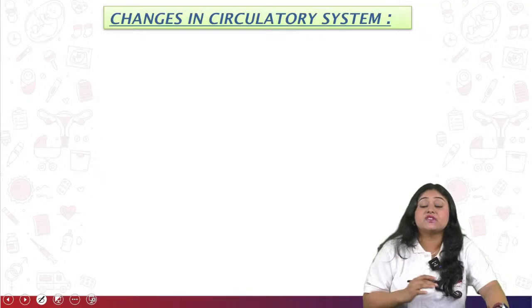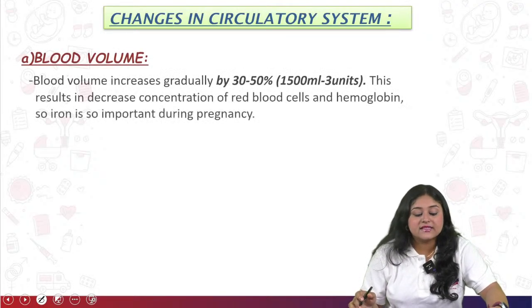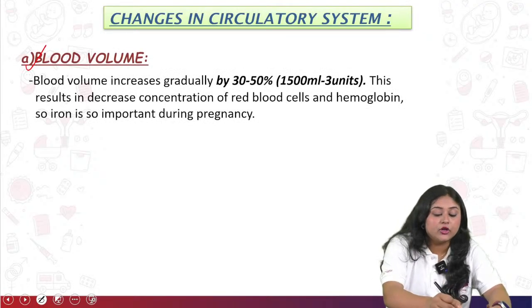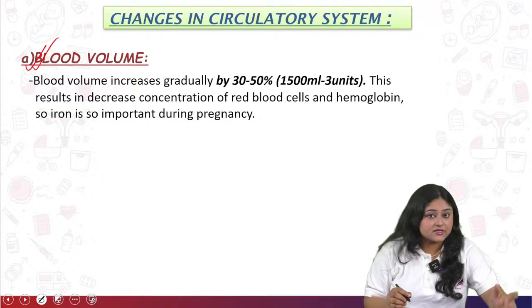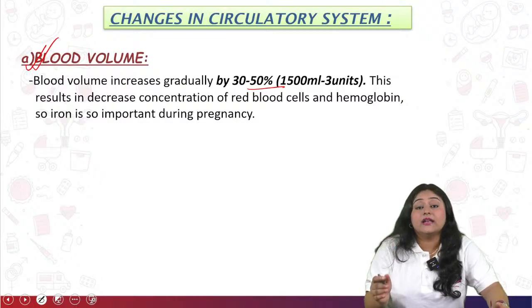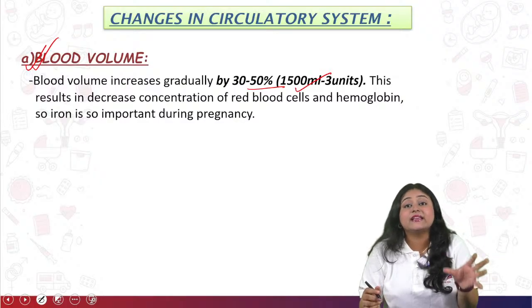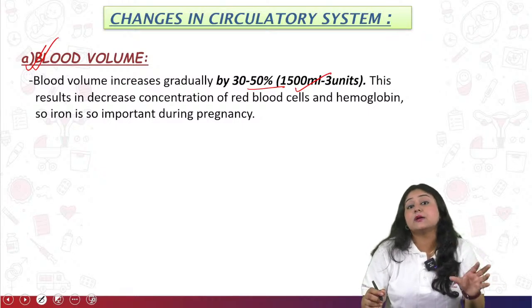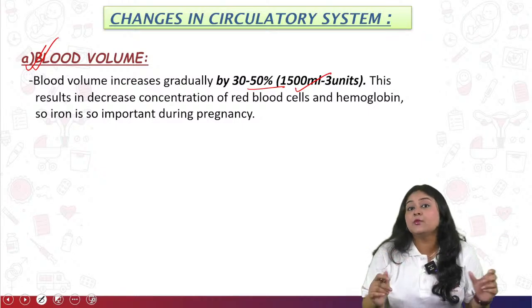Now come to the changes in the circulatory system. For the circulatory system, first is the blood volume level. Blood volume level is going to be increased gradually, in 30 to 50% of cases, meaning around 1500 ml to 3 units. So this results in a decreased concentration of the blood cells as well as the hemoglobin level.